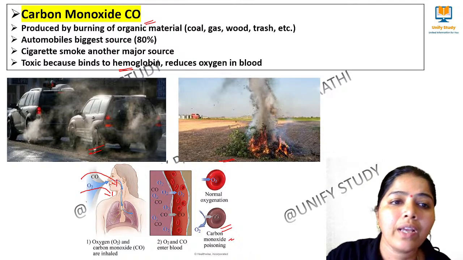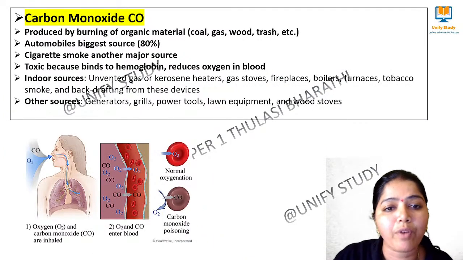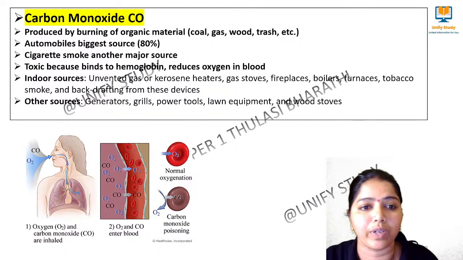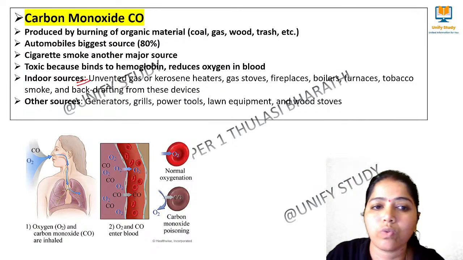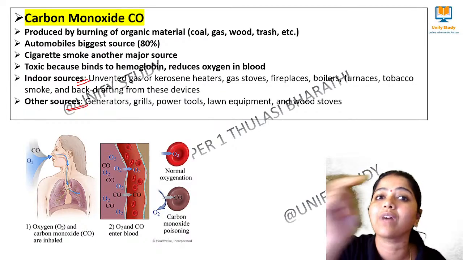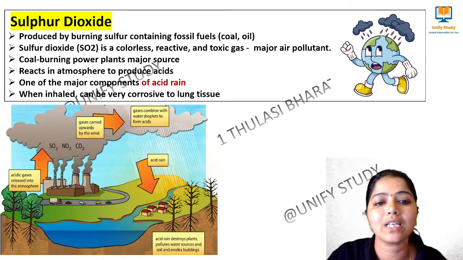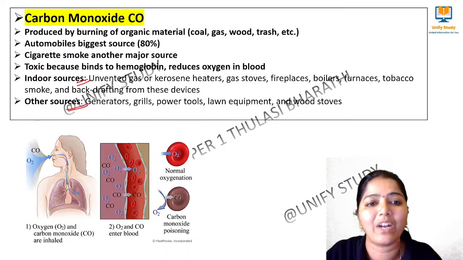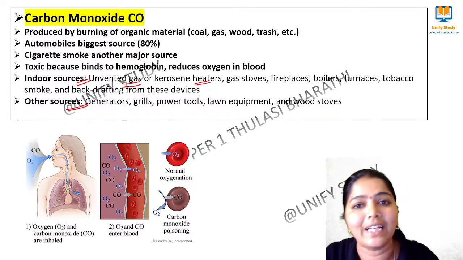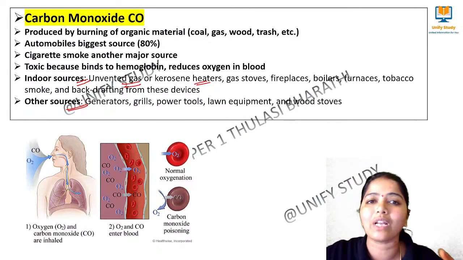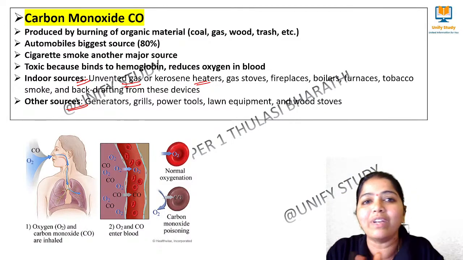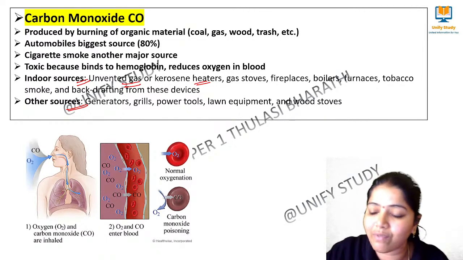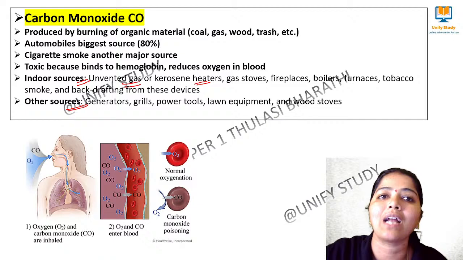Okay, so next we move to where carbon monoxide is created, from the indoor sources. That is most important. So what are all the indoor sources? See, the indoor sources come from unvented gas and kerosene heaters and fireplaces, which we have in homes in winter areas, because when we burn wood there may be pollution.